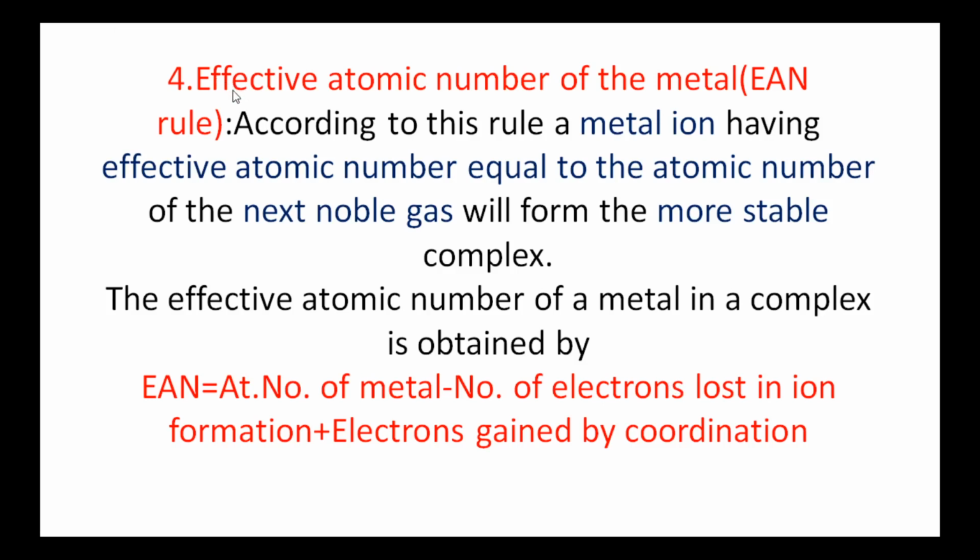Next, the fourth factor is the effective atomic number of the metal, which is also called the EAN rule. According to this rule, a metal ion having an effective atomic number equal to the atomic number of the next noble gas will form the more stable complex. So if the metal ion satisfies the EAN rule, that is, its effective atomic number is equal to the atomic number of the next noble gas, it will form more stable complexes. The effective atomic number of a metal ion in a complex is obtained by the following formula.